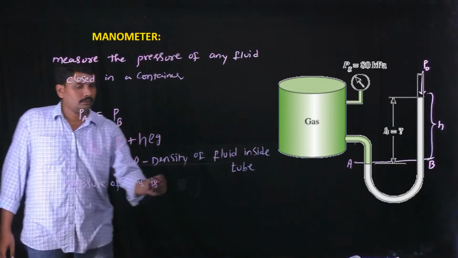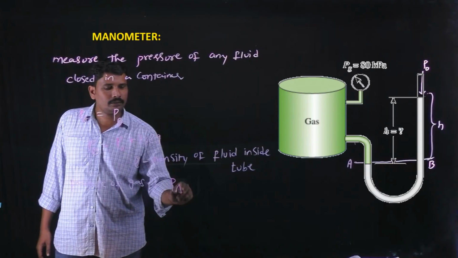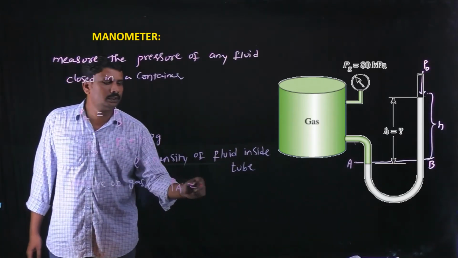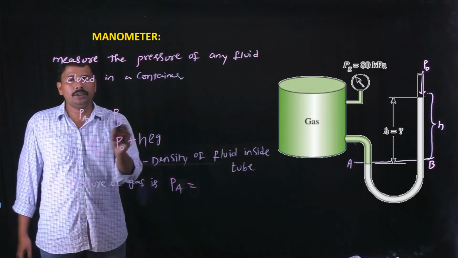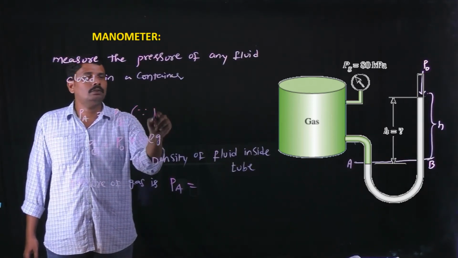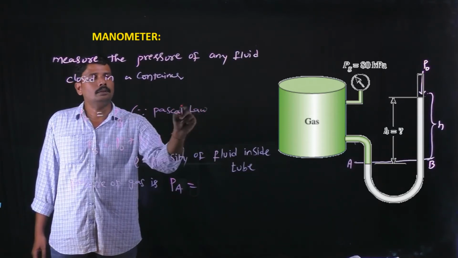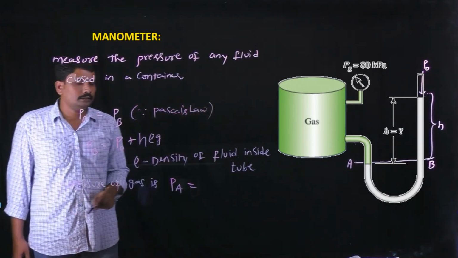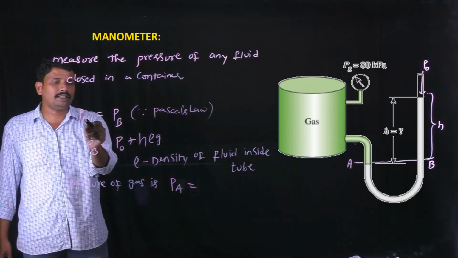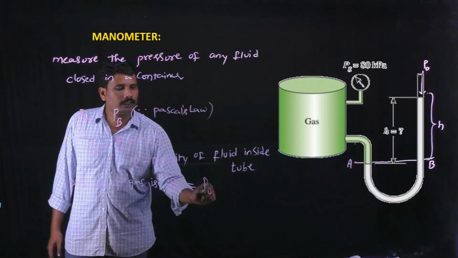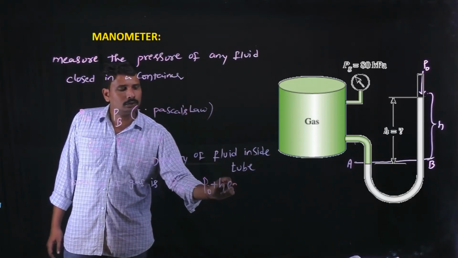So the pressure of the gas is actually the pressure at position A, which equals the pressure at position B. This is due to Pascal's law. Now the pressure of the gas, PA, equals P naught plus h rho g.